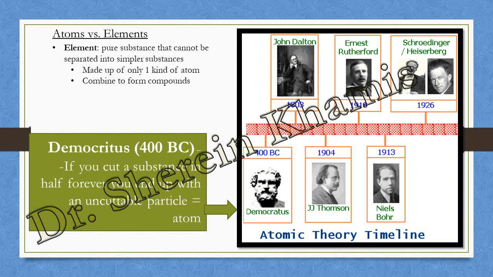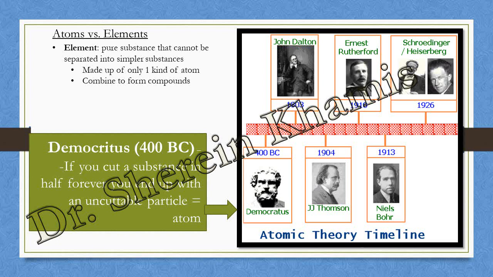We call it compounds. Okay, so we have here atoms, something that can't be divided, the smallest part that can't be divided into simpler ones. If the atoms are pure and consist of one kind of atom only, we have an element.